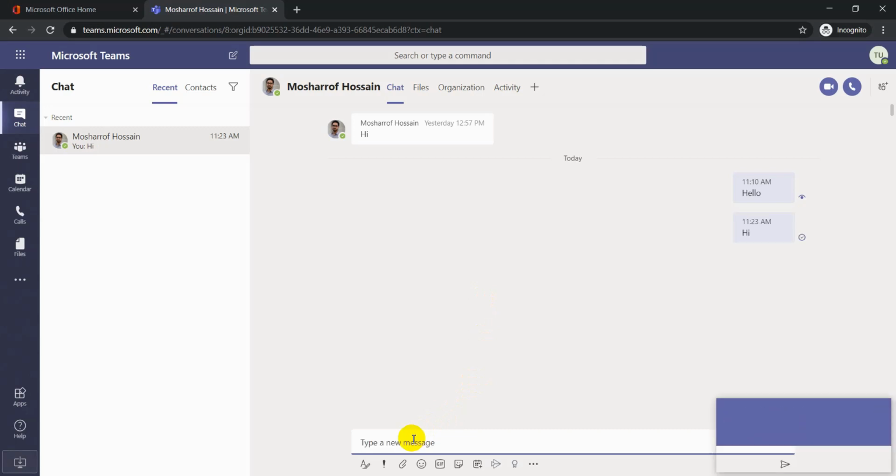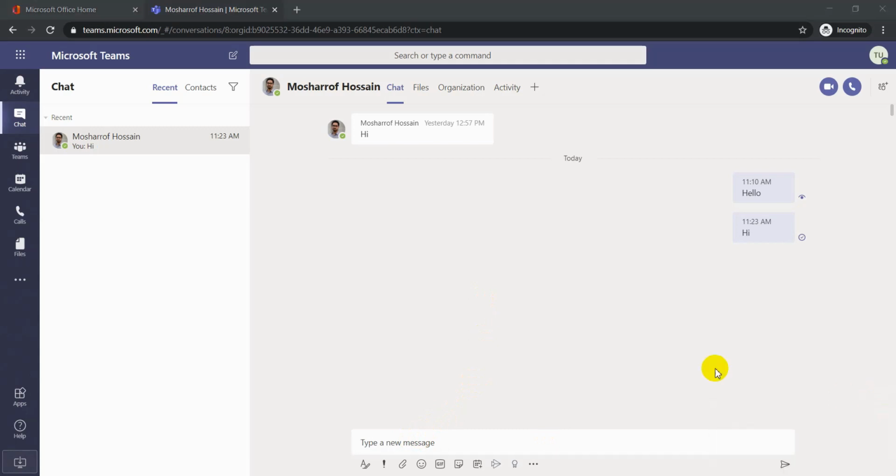Hi. And you can send any message, any files through that option.